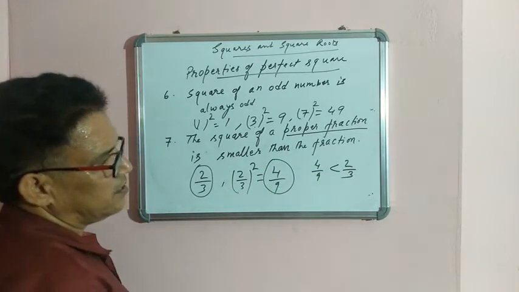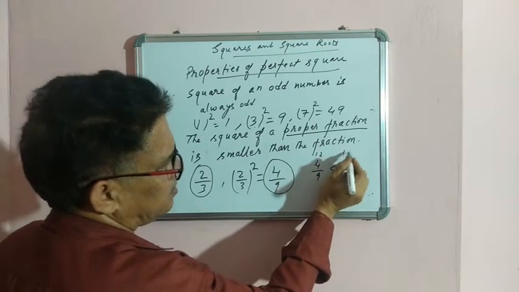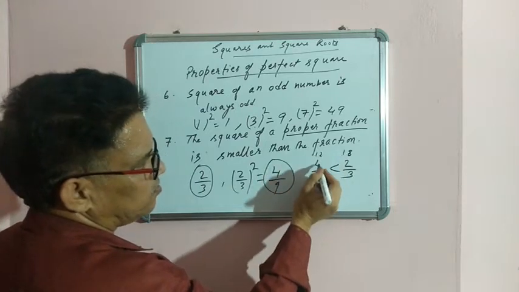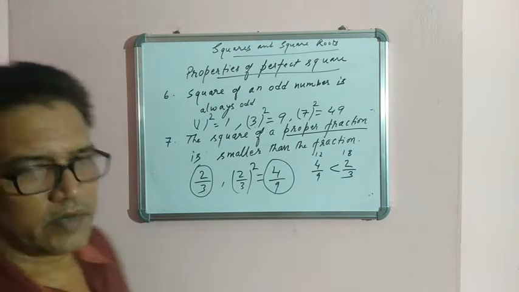You can check it. 4 times 3 are 12 you are getting here. Cross multiplying, 9 times 2 are 18. 18 is greater than 12. Therefore this is smaller than 2 by 3. So this was the property.